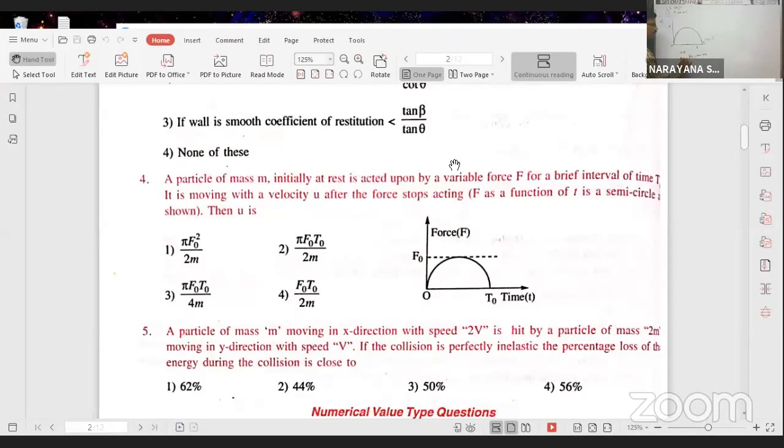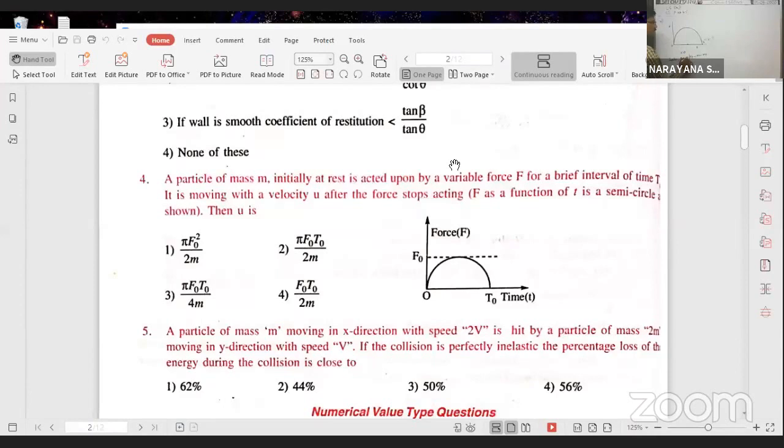Here area under the graph is equal to integral f into t, because the force is not constant. Force varies with time. That's why you write integral f dt. That is equal to total change in momentum mv minus mu. So area under ft graph means integral f dt, which is equal to impulse. Because this time is given as short time, that's why it is impulse. Impulse is equal to area under the ft graph, that is equal to change in momentum.